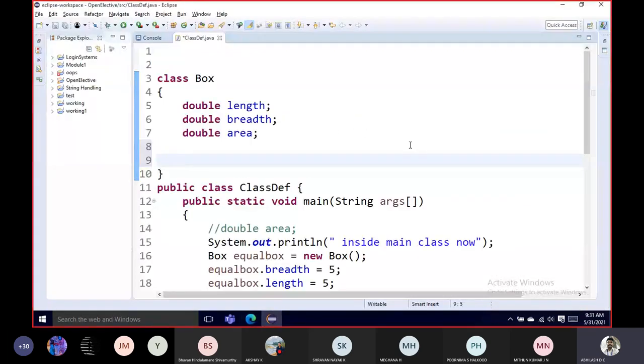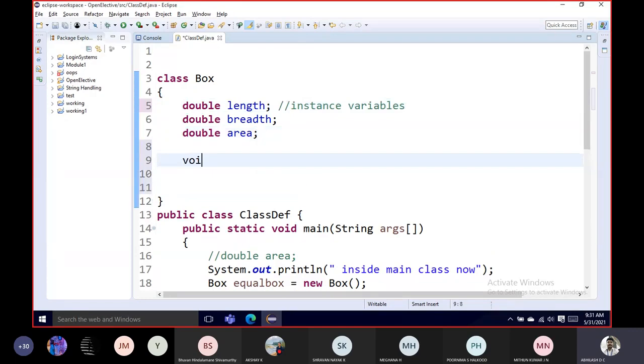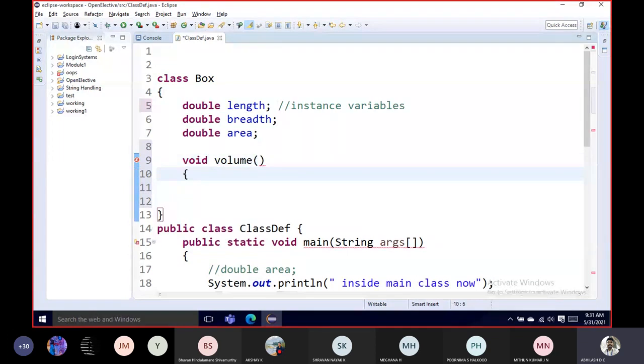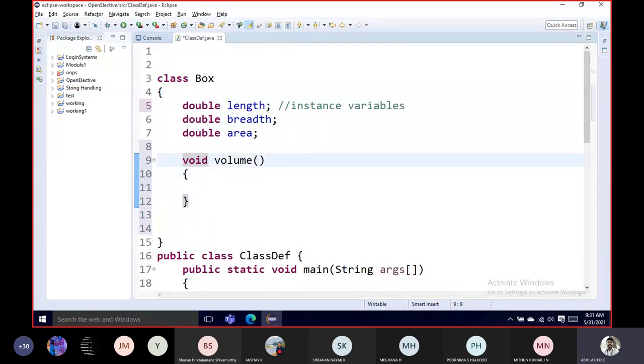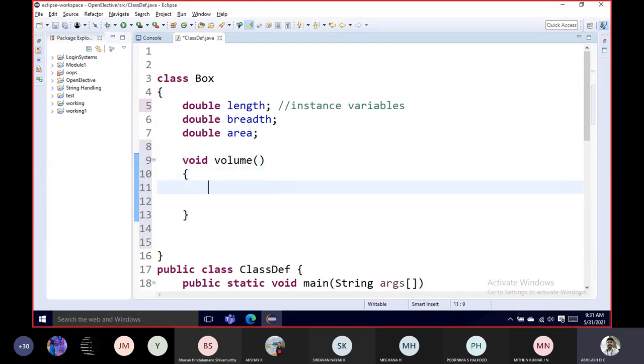So here these are the instance variables, as I said, all the three. Next we have some methods, right? So here the method which I call will be volume, because volume is what I need to look into now. I'm using void as my return type because I'm not returning anything. So what does this volume do?